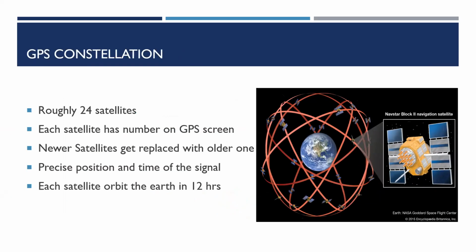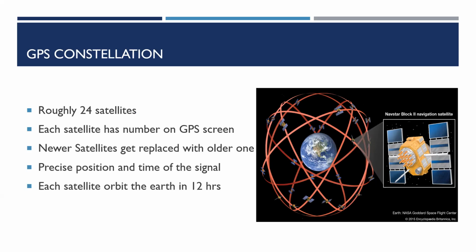Coming to the GPS constellation, the nominal GPS operational constellation consists of roughly 24 satellites. Each satellite has a number on your GPS screen. Newer satellites have been sent up to replace older ones. The GPS signal communicates information about the precise position of the satellite and the precise time of the signal. Each satellite orbits the Earth in about 12 hours. The satellite orbits repeat roughly the same ground track each day.